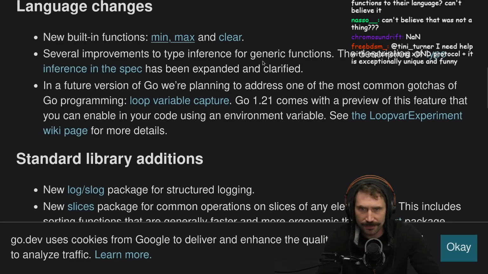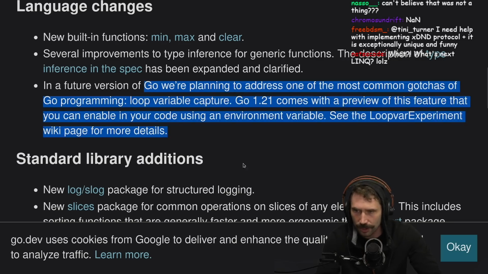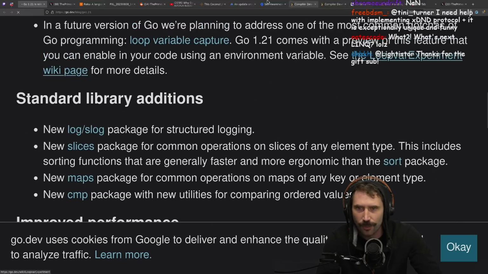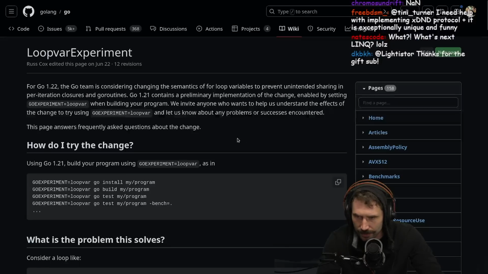Several improvements to type inference for generic functions. The description of type inference in the spec has been expanded and clarified. Nice, I like to hear that. In a future version of Go, we're planning to address one of the most common gotchas of Go programming, loop variable capture. 1.21 comes with a preview of that feature that you can enable in your code. Okay, cool. I don't know that one, but let's look at it now. What the hell is it? What does it do?